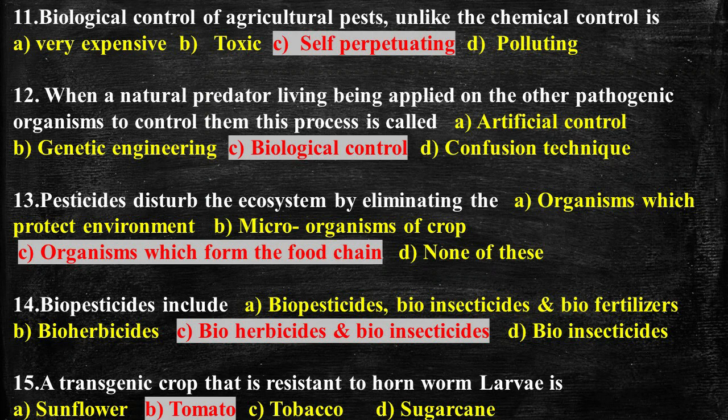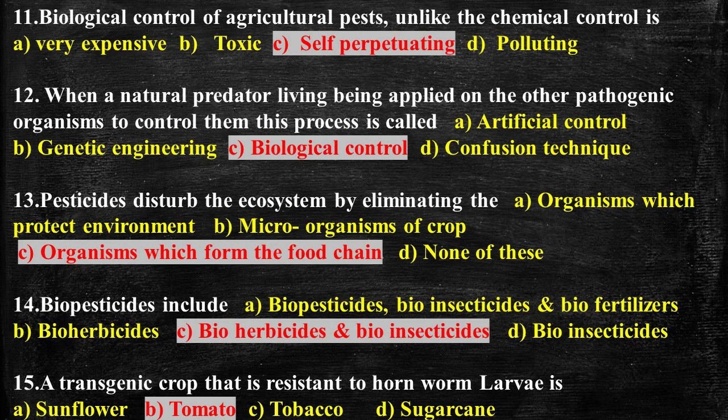Question number 11. Biological control of agricultural pests, unlike chemical control, is, and the options are very expensive, toxic, self-perpetuating and polluting. So answer is C, self-perpetuating. Self-perpetuating is a system that prevents change and produces new things that are very similar to the old ones. Question number 12. When a natural predator living being is applied on other pathogenic organisms to control them, this process is called, and the answer is biological control.